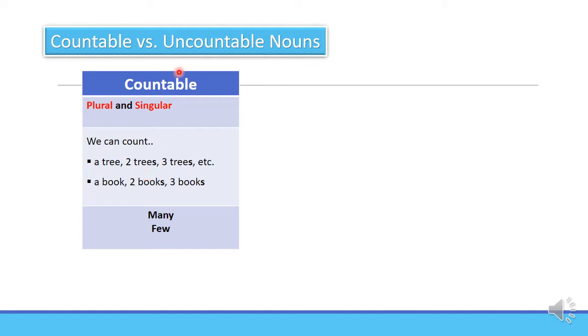These are countable nouns. You may have a singular or plural form. We use many and few to express quantity. For example, there are many trees in the park. There are few trees in the park. Many means a big quantity, and few, it's a small quantity.